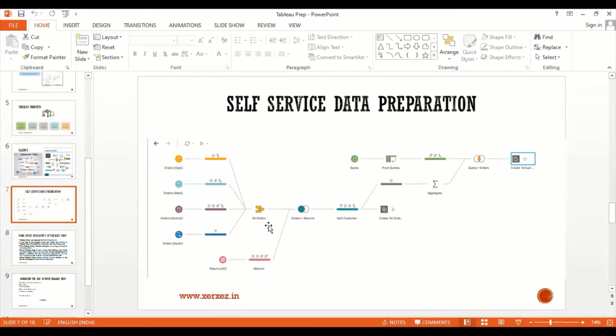First one is the union operation. Suppose we are combining similar data from different Excel sheets. The other option is called the join. Suppose you have different fields, different columns. Imagine Order East has one column, let us say XYZ, and Order West has 1, 2, 3 columns. Suppose I want to join those columns and make a single file. That operation we generally do using the join option here.